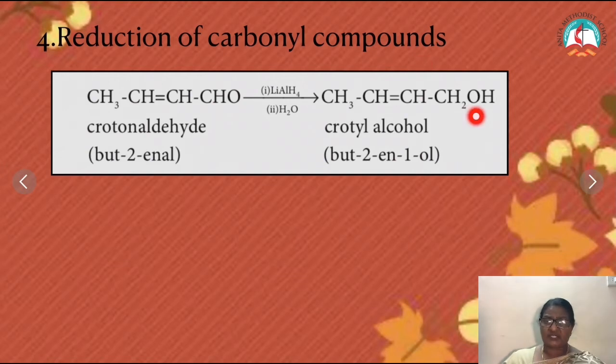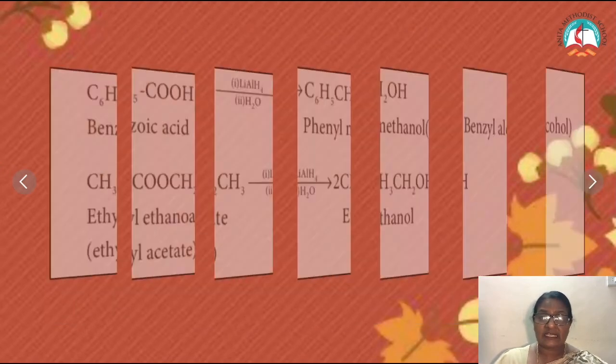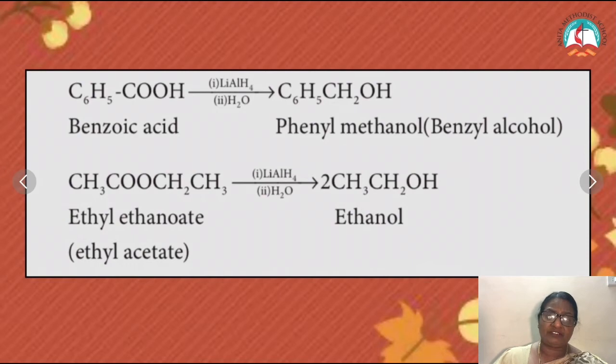Always remember this, children. Aldehyde groups on reduction give primary alcohols. Then what about ketones? Ketones on reduction will give us secondary alcohol. So aldehydes on reduction give us primary alcohol. Ketones on reduction give us secondary alcohols. Not only aldehyde and ketone, but even carboxylic acids and esters of carboxylic acids can be reduced using the same lithium aluminum hydride to give us alcohol.